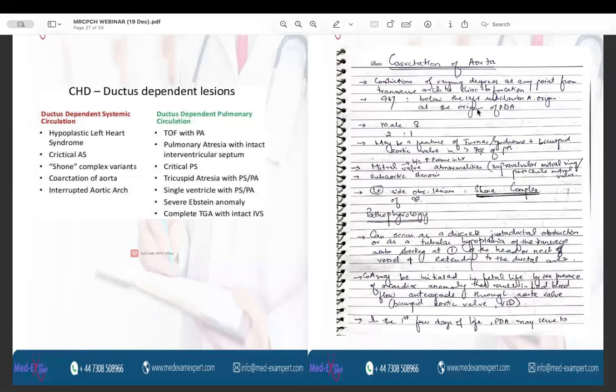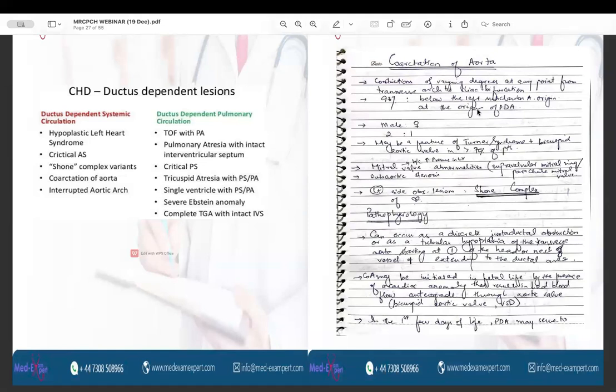In these conditions, the ductus arteriosus has to be kept open. If it is not kept open, this is life-threatening and detrimental. So in order for the baby to survive, the prostaglandin E1 infusion is given to keep the ductus arteriosus patent and to help the baby survive.